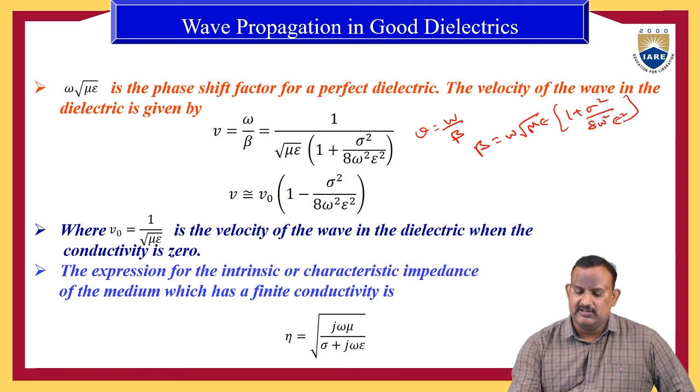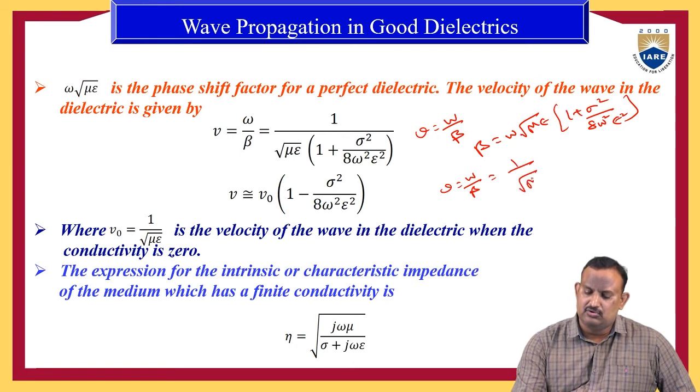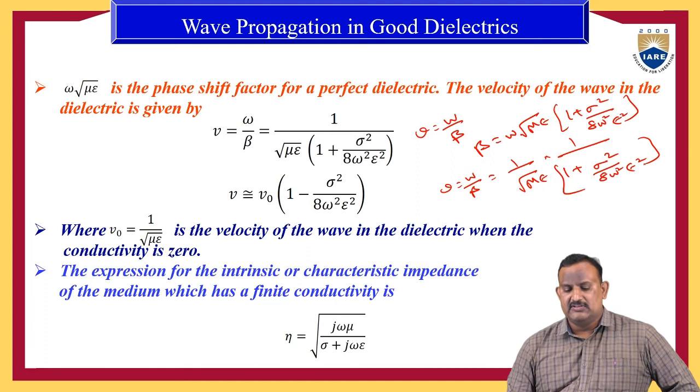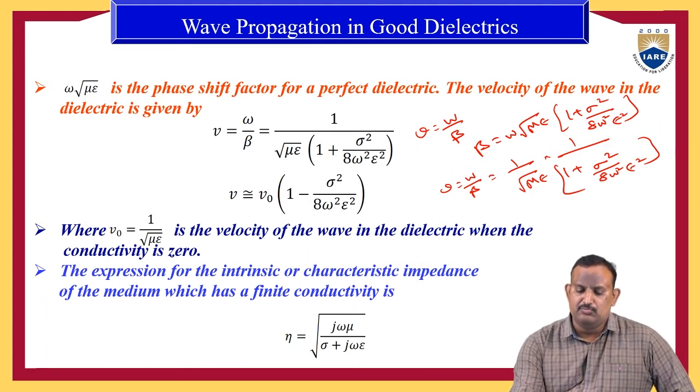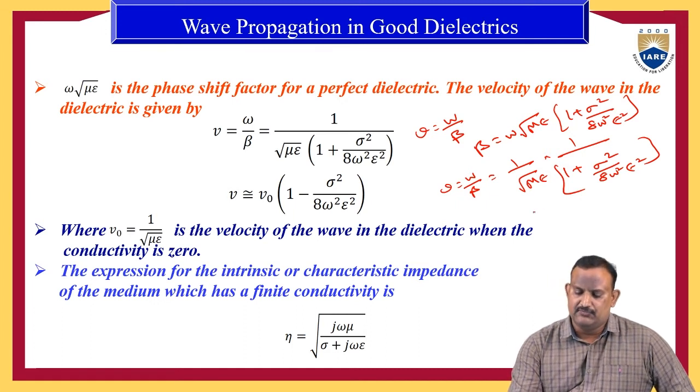So here I am writing the expression for phase velocity. Therefore velocity V is equal to omega by beta. Therefore the equation becomes 1 by root mu epsilon into 1 by 1 plus sigma square by 8 omega square epsilon square. So 1 by root mu epsilon is nothing but the velocity V naught. Therefore here we can write velocity V equal to velocity V naught into,